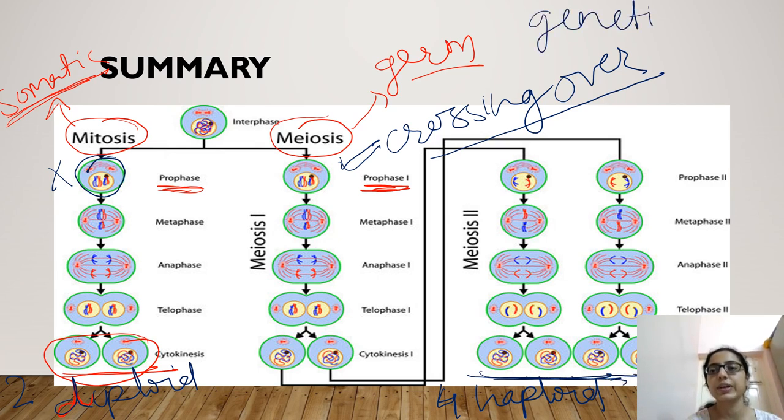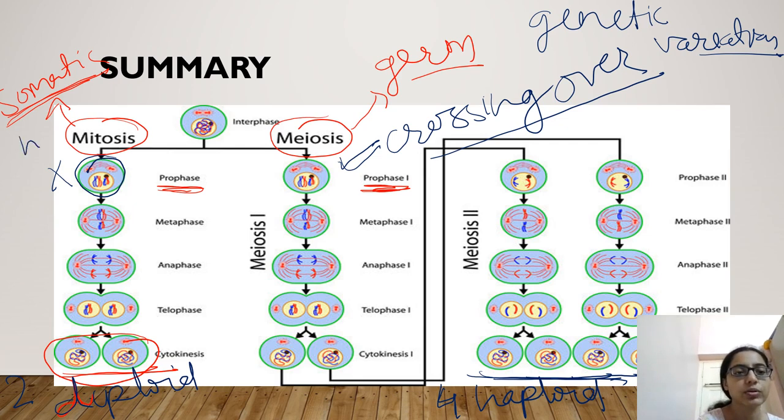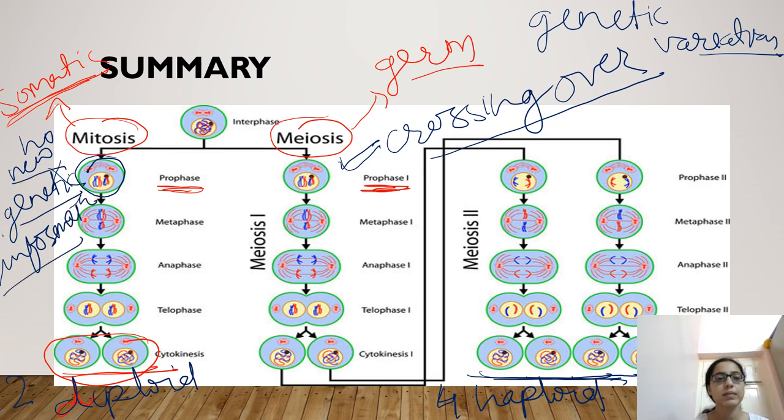So we can see genetic variation in the daughter cells of meiosis, but there is no genetic variation, no new information in mitosis. No new genetic information in the mitosis process. So that is all about mitosis and meiosis.